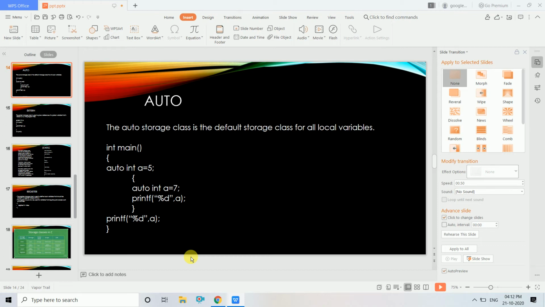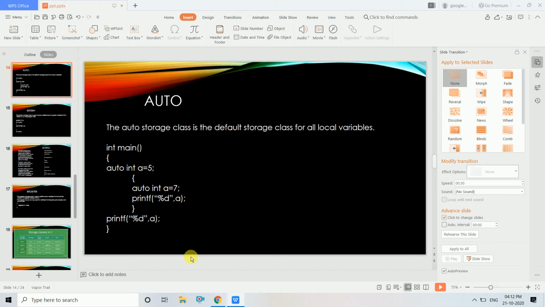The first storage class that we'll be learning is auto. Auto is the default storage class for all the local variables. That is, if you give int a is equal to 5, or if you give auto int a is equal to 5, the meaning is the same. It is the default storage class for all the variables. So there is nothing much to know in auto. We rarely use the keyword auto for a storage class, because by default it means auto itself.